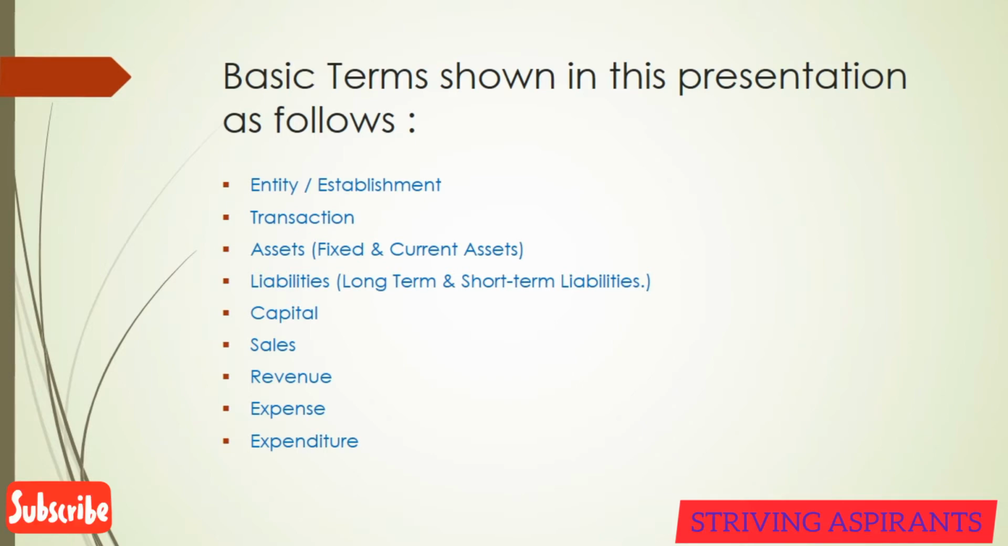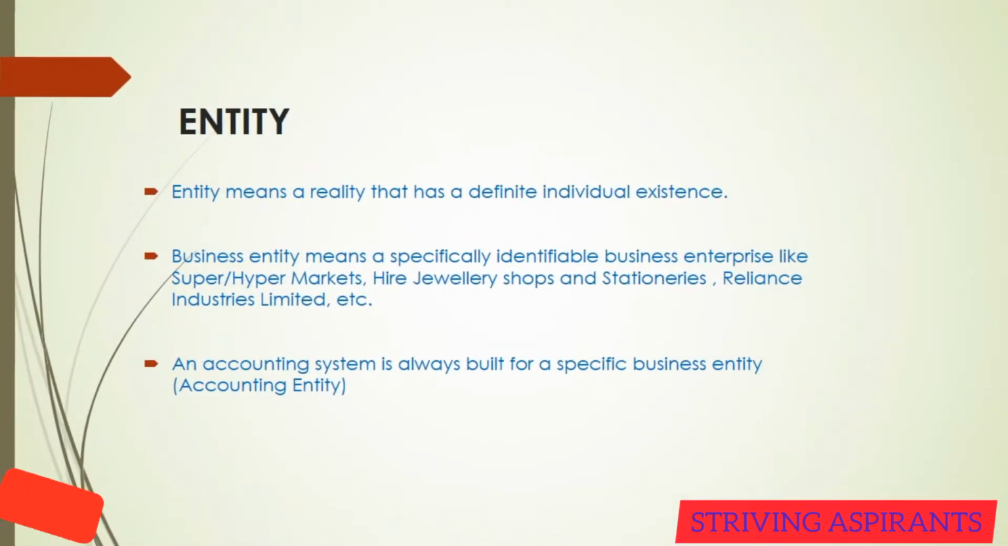First one is entity. Entity means something that we can view or see in real, and that will be having some definite individual existence. In the case of business view, we can see a specific business like super or hypermarkets, jewelry, stationeries, companies like Reliance Industries Limited, etc. An accounting system is always built for a specific business entity, so it is also called an accounting entity.